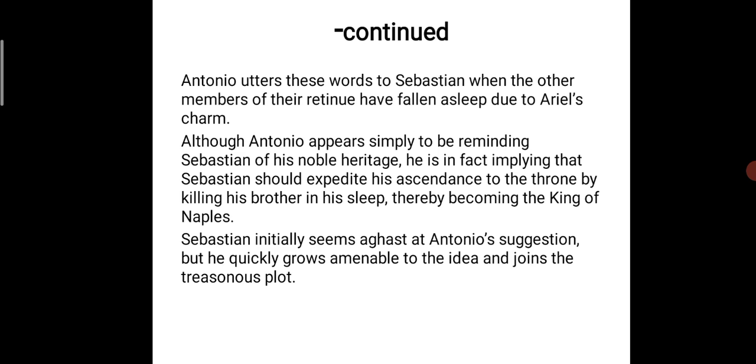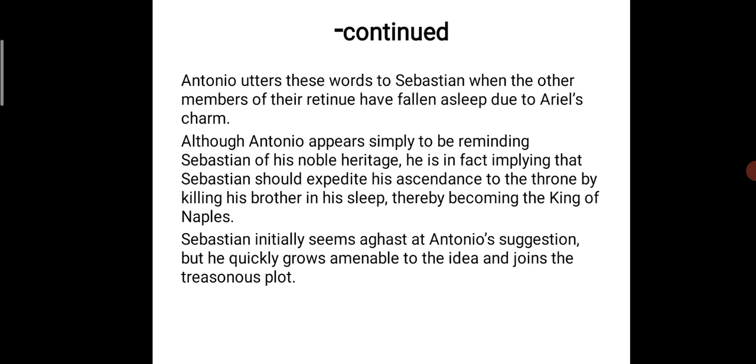The words are, the occasion speaks thee, and my strong imagination sees a crown dropping upon thy head. Here Antonio says that I have cheated my brother Prospero to get the kingdom of Milan. In this way, you have to kill your brother.